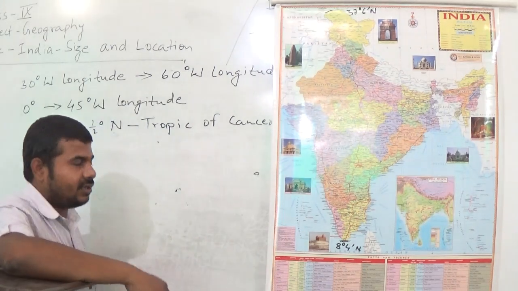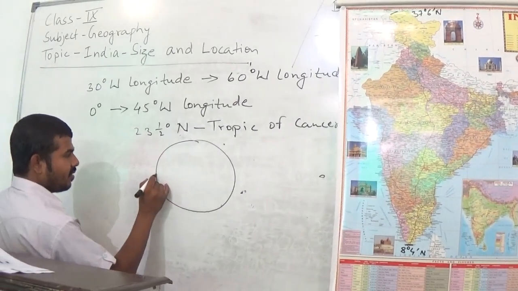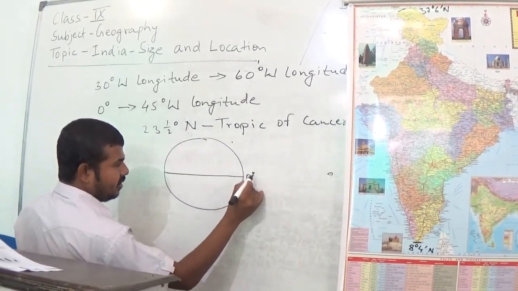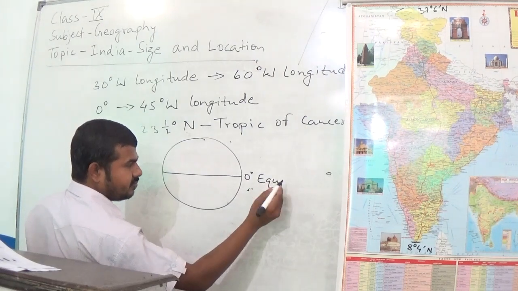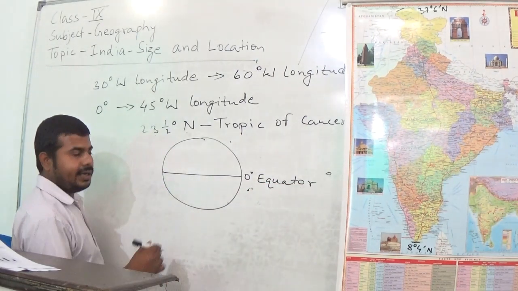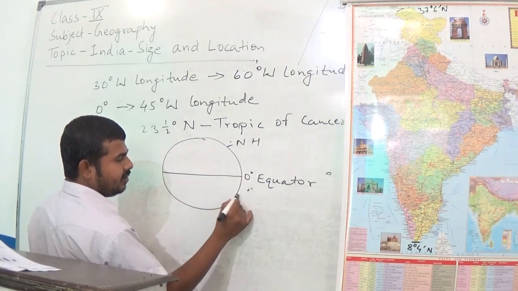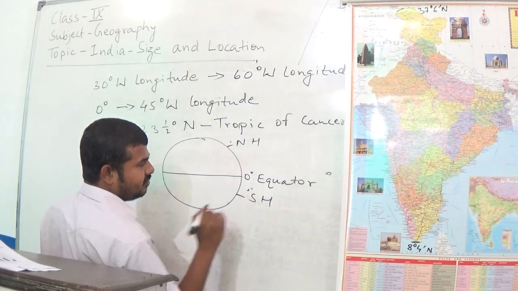Let me make you understand. Suppose this is the world and this is 0 degree, that means the equator, and this is the northern hemisphere and this is the southern hemisphere.